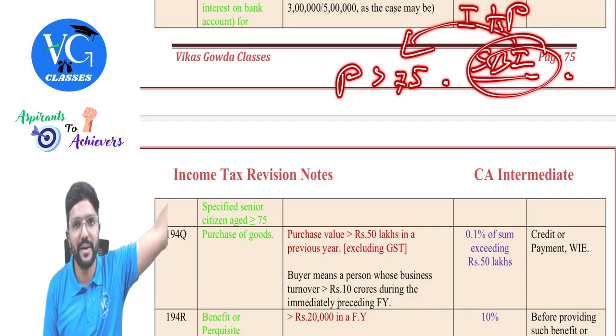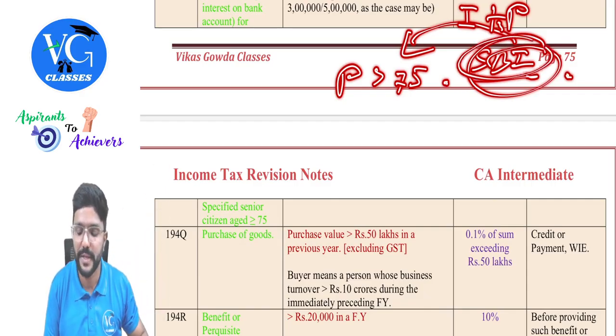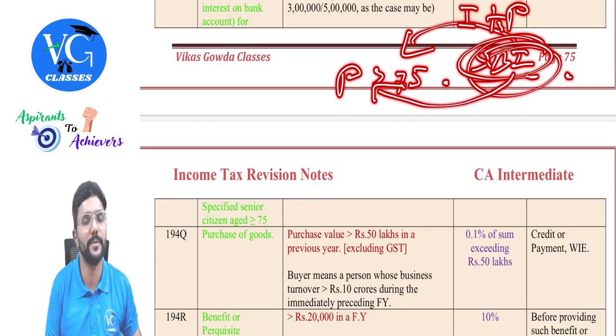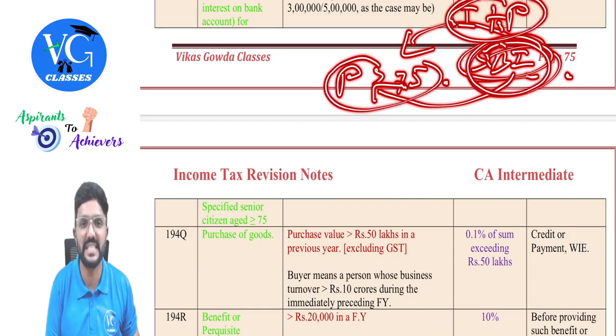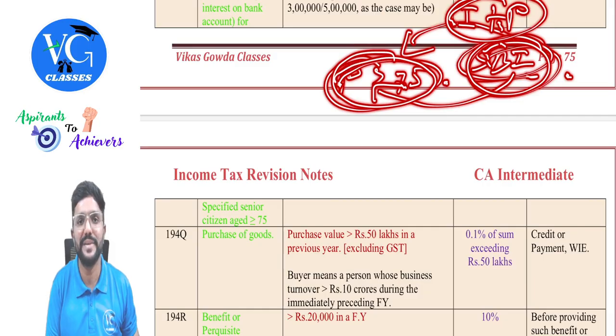Someone else is an employer, but that employer is paying pension through the SBI account to this individual. So in that case, if SBI is paying both interest as well as pension income to this resident senior citizen who is aged 75 or more, and if this person is not earning any other income, then whatever tax he is supposed to pay has to be deducted by the bank, that is SBI in my example, as TDS,